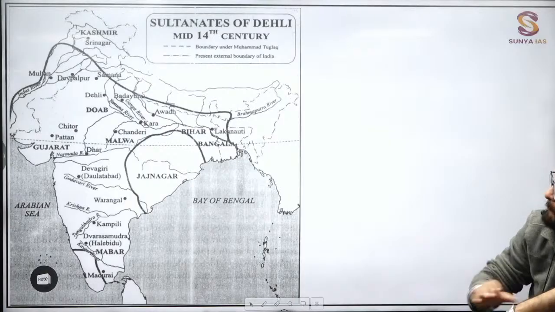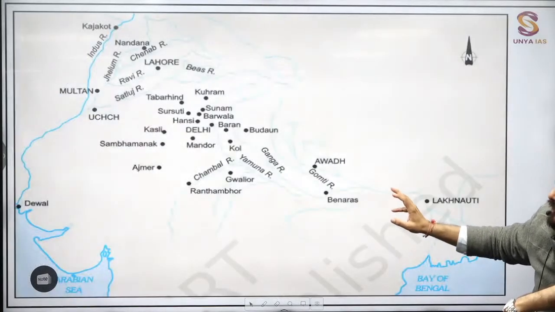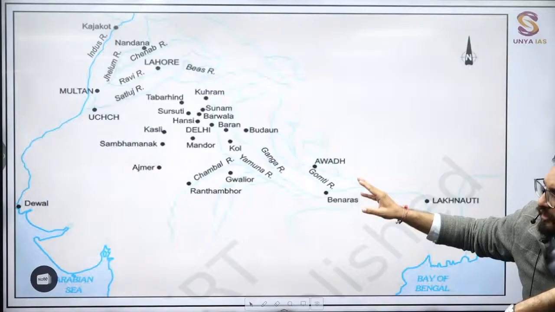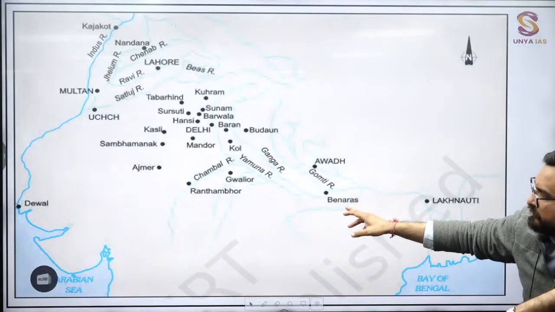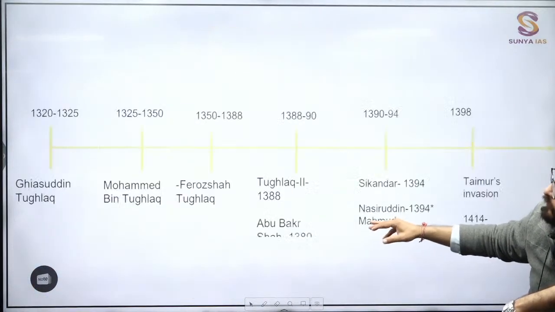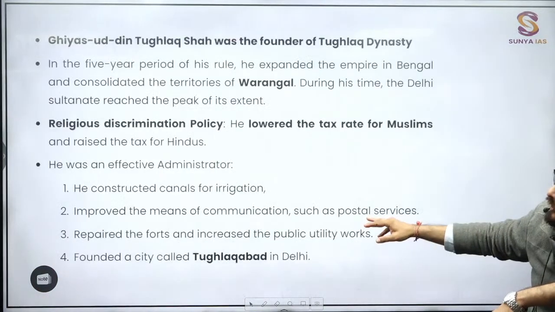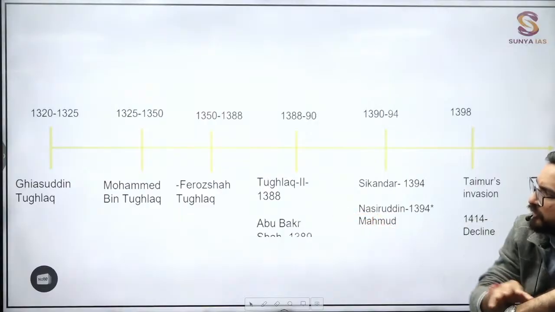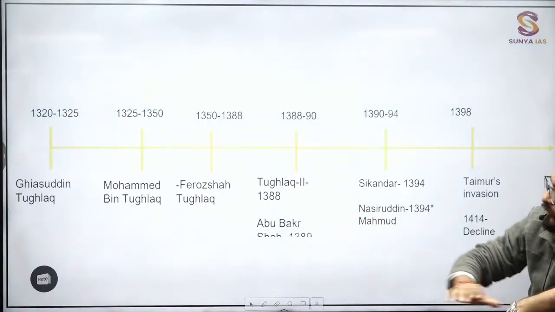Understanding, guys? Let us see the rulers. These are also on the NCERT map again. Those who are comfortable with the maps, like the names, well and good. Those who are not comfortable have to learn these locations. These are all the rulers of Tughlaq: Ghiyasuddin Tughlaq, Muhammad bin Tughlaq, Firoz Shah Tughlaq.